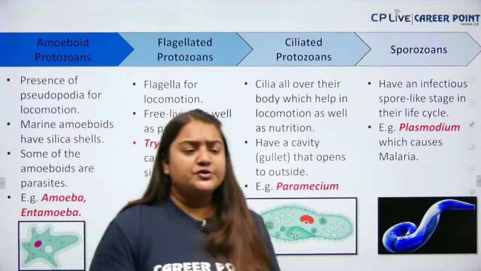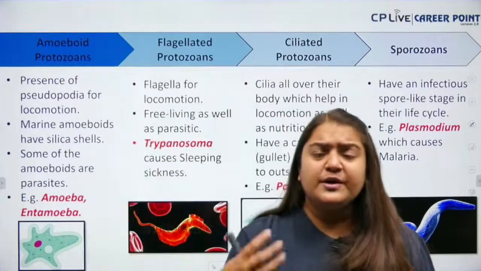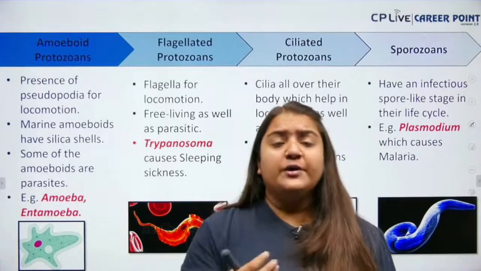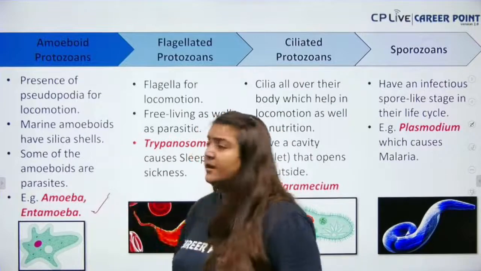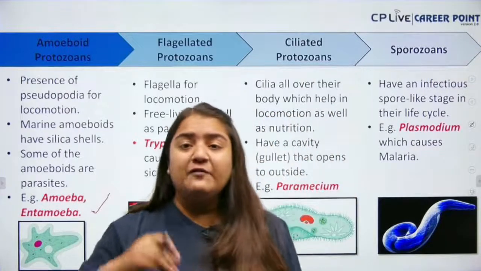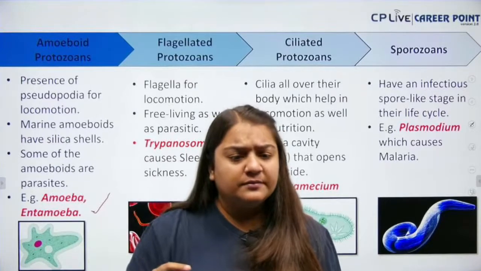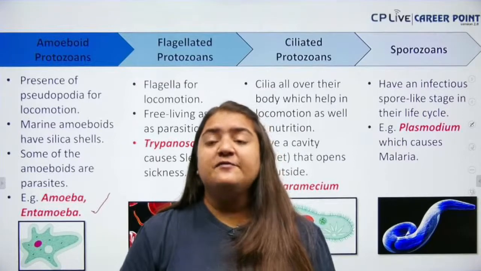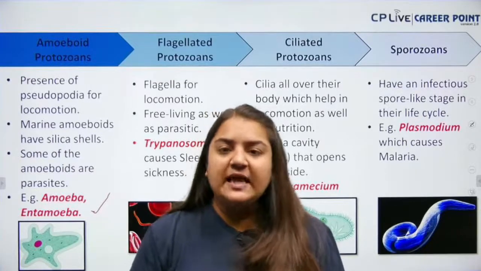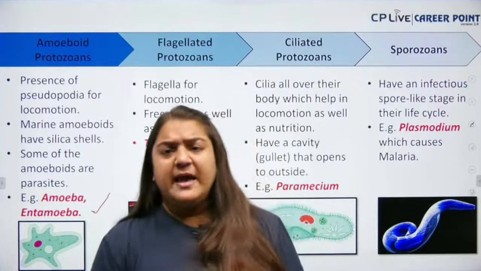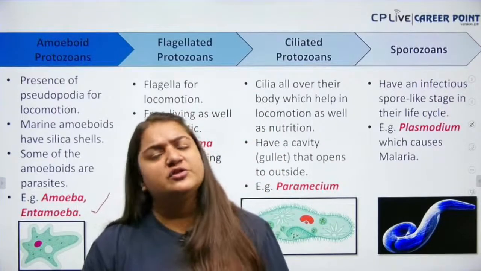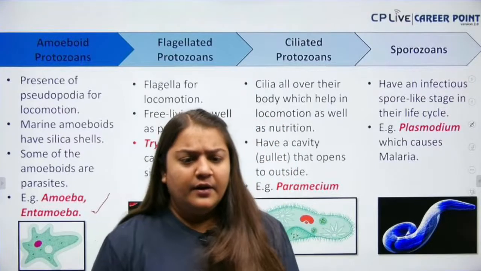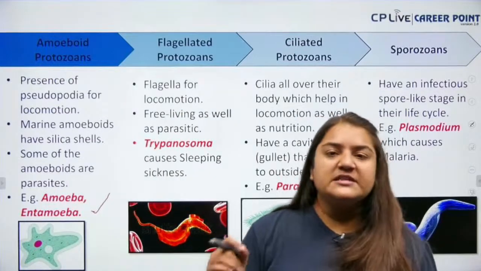Okay, so in the amoeboid protozoan, you all know the example, it's a very common example, that is amoeba. Or you can also say amoeba and entamoeba. So you all know amoeba has pseudopodia for movement. Pseudopodia is the false feet. Plasmodium is nothing but an aggregation. Many slime molds come together and form an aggregation which is called plasmodium. They spread onto the surface. Clear?